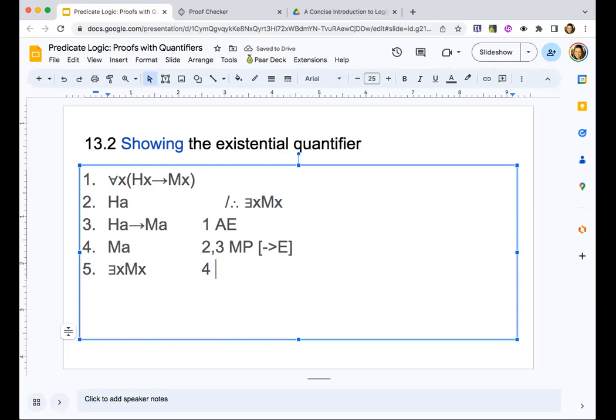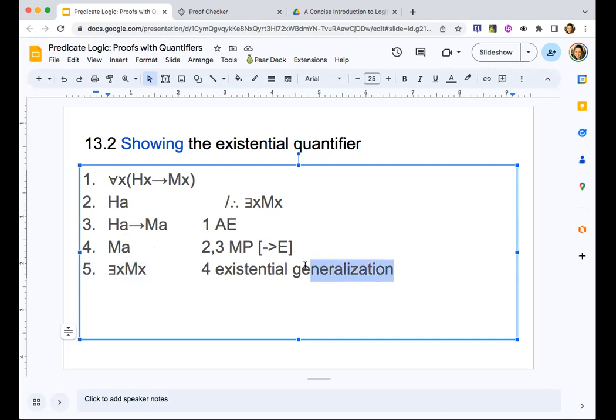And what will we call this rule? Well, here's the technical name. It's existential generalization, because we're talking about an existential quantifier. We're generalizing from a specific instance of a thing, in this case a person, that has this property to something. Which thing we're not saying, just something has the property.